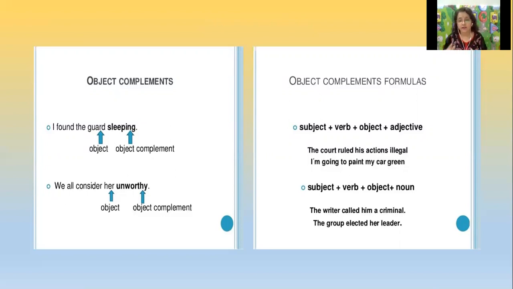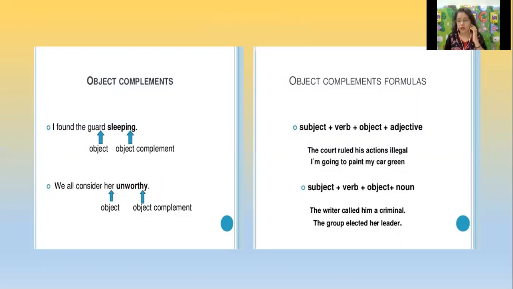So wherever you have transitive verbs, you have objective complements. Check whether it can be changed into passive voice or not. And wherever you have an intransitive verb, you will have a subjective complement, because it will tell about the subject instead of an object.